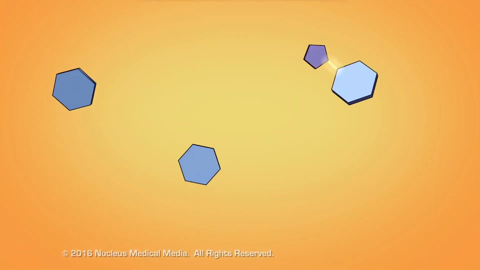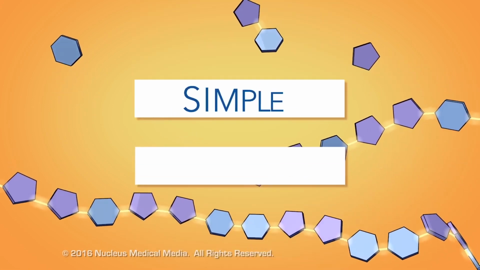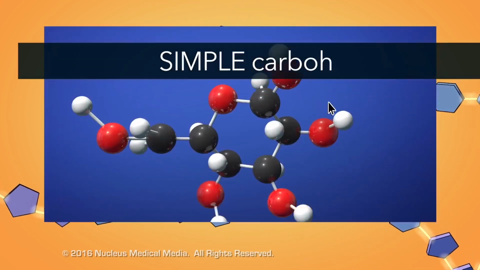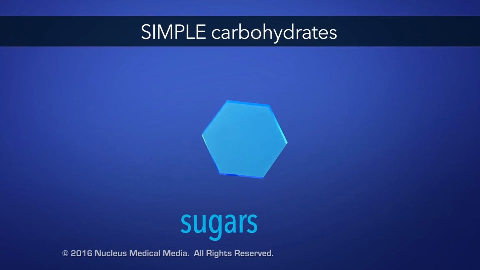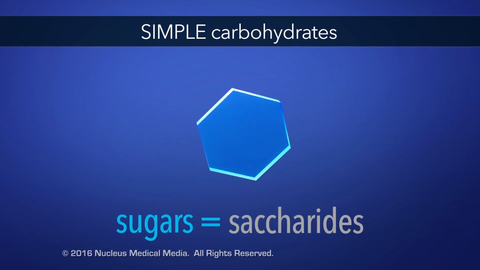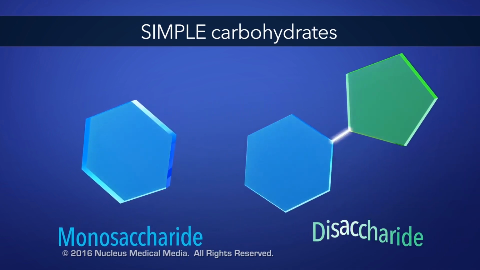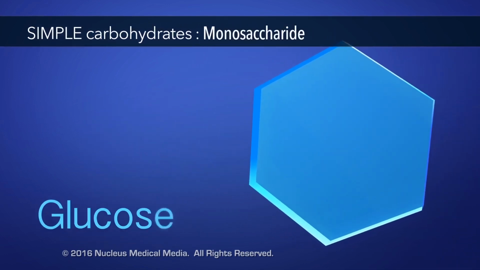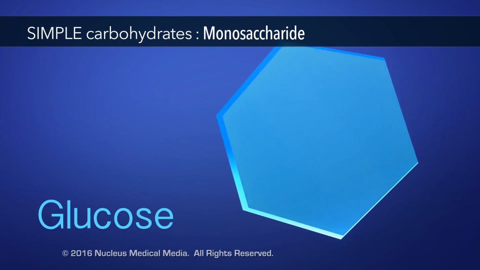But carbohydrates don't always have the same overall structure. They are classified as either simple or complex based on their chemical structure. All simple carbohydrates are sugars, referred to as saccharides. A saccharide can be made of one sugar molecule called a monosaccharide, or 2 sugar molecules called a disaccharide. An example of a monosaccharide is the sugar glucose. It's a monosaccharide because it's made of a single sugar molecule.